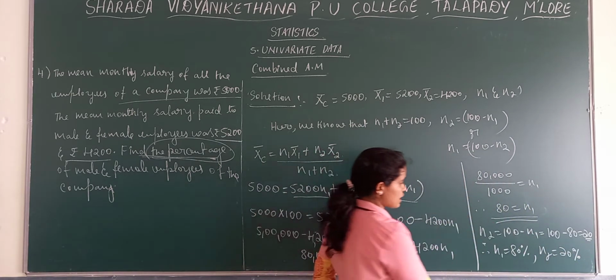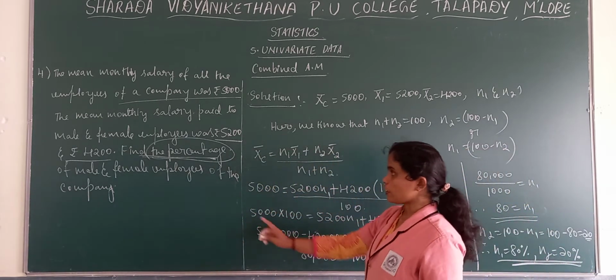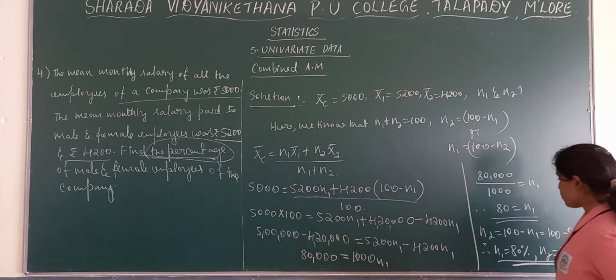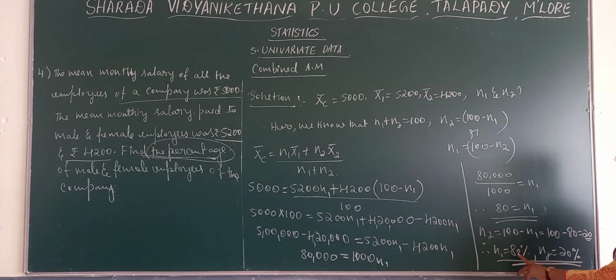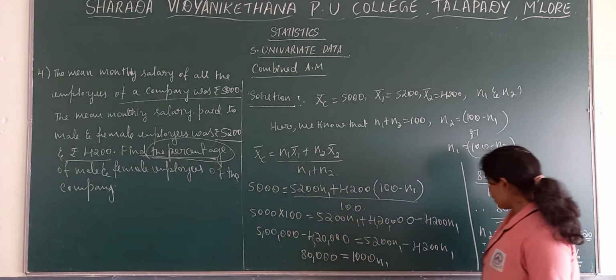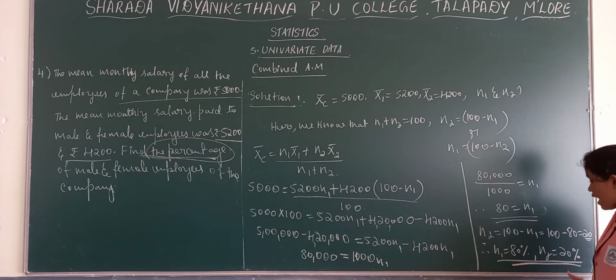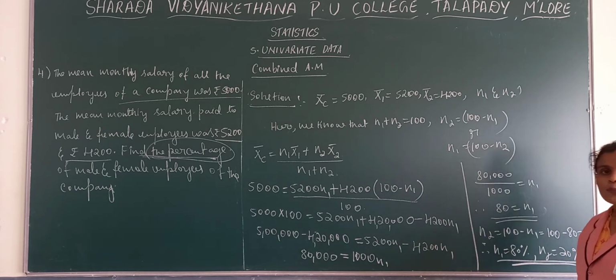So these are the percentage of number of employees in that particular organization. The male employees are 80% of the employees in that organization, and 20% of the employees of that organization are female.